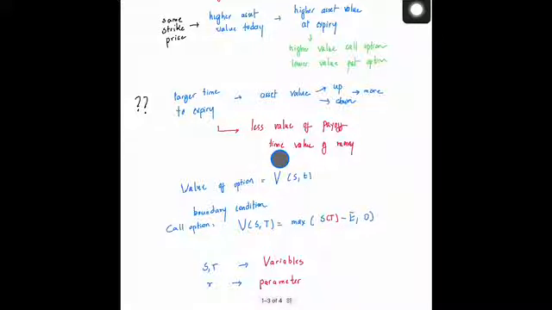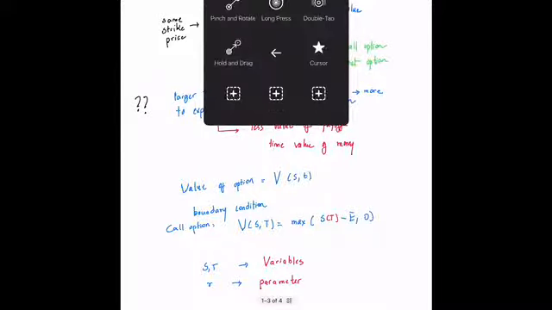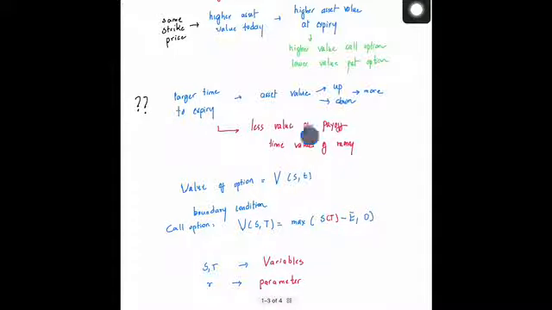So if I'm expecting a particular payoff at the expiry, then the larger the time to expiry, the smaller the value of the option, in order to make up for the time value of money.